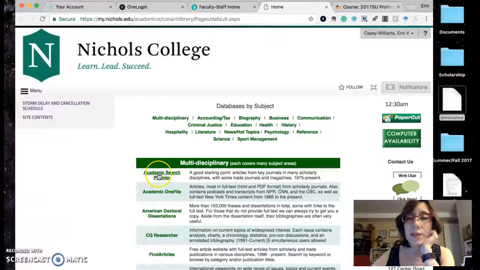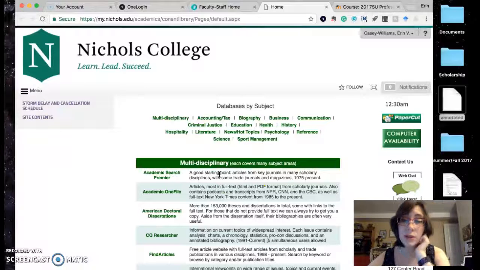One of them is the Academic Search Premier. This is articles from key journals and many scholarly disciplines with some trade journals and magazines. Be careful of magazines and trade journals. Those are not scholarly sources, okay?